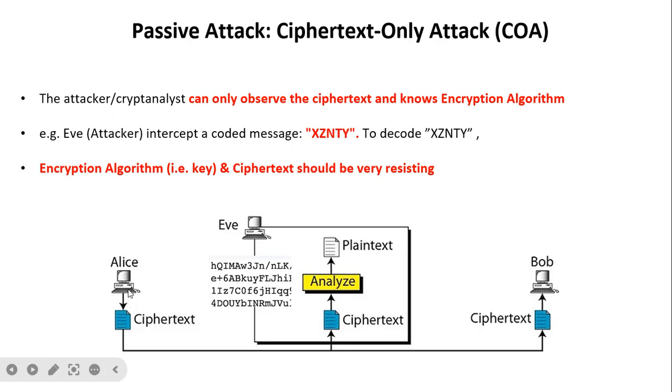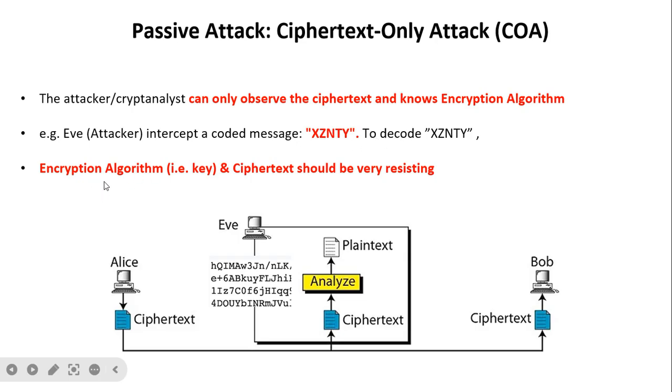Here Alice and Bob are the two users. Communication takes place between them, and Eve is the attacker or cryptanalyst who intercepts the channel. So when Eve intercepts the channel, she knows the ciphertext as well as the encryption algorithm. So for example, Eve got the message XZNTY. Now the next job of Eve is to decode the message.